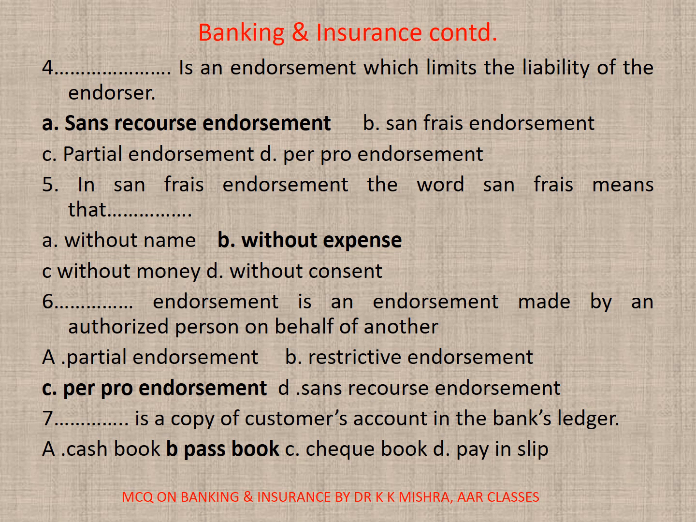6. Dash endorsement is an endorsement made by an authorized person on behalf of another. A. Partial endorsement, B. Restrictive endorsement, C. Per pro endorsement, D. Sans recourse endorsement. Correct option is C. Per pro endorsement.